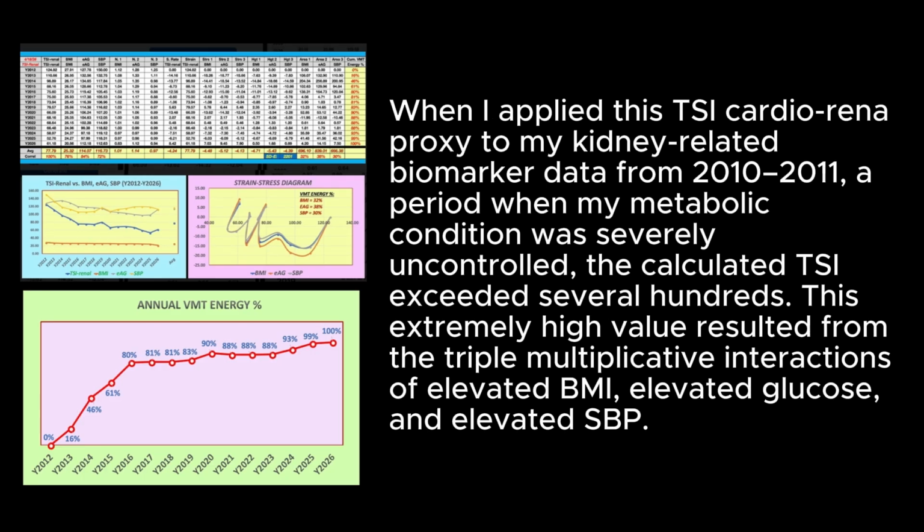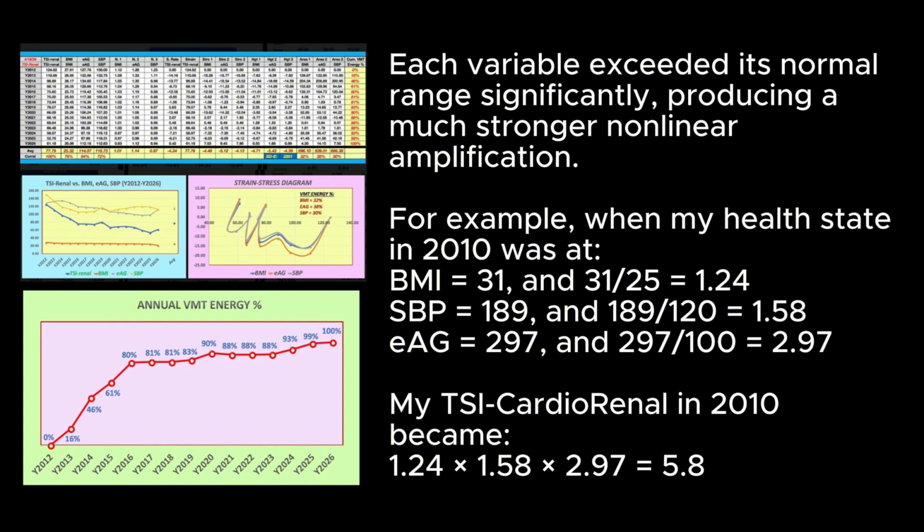When I applied this TSI CardioRenal proxy to my kidney-related biomarker data from 2010 to 2011, a period when my metabolic condition was severely uncontrolled, the calculated TSI exceeded several hundreds. This extremely high value resulted from the triple multiplicative interactions of elevated BMI, elevated glucose, and elevated SBP. Each variable exceeded its normal range significantly, producing a much stronger nonlinear amplification.